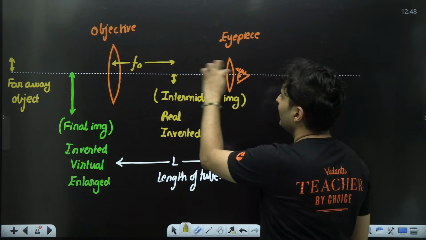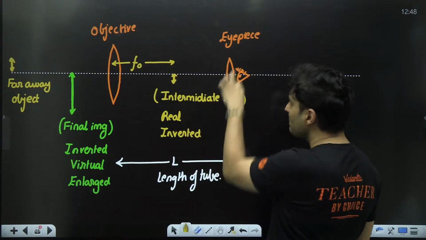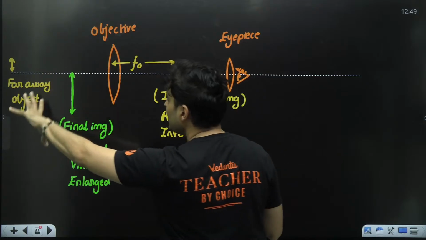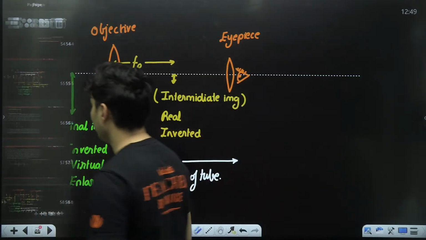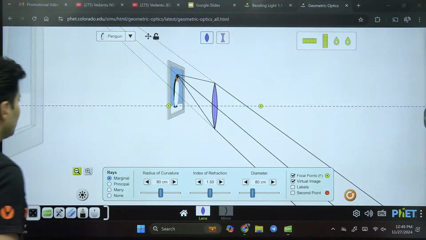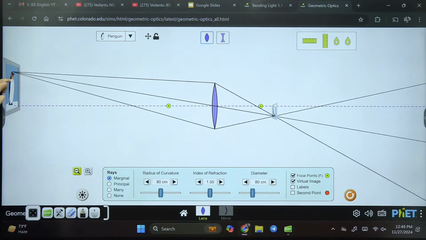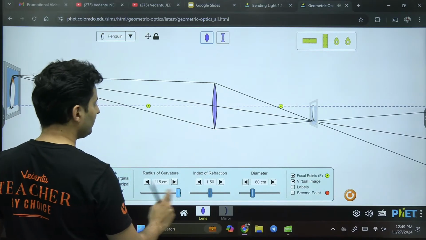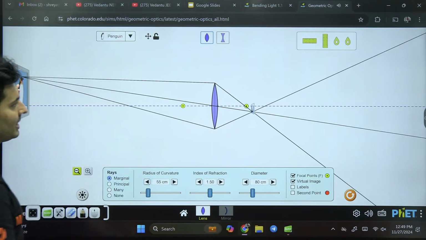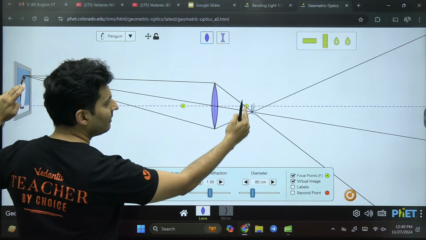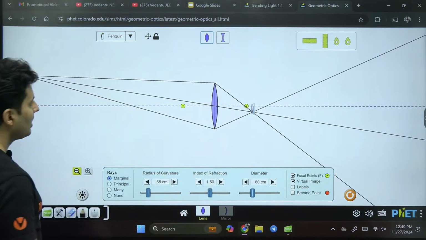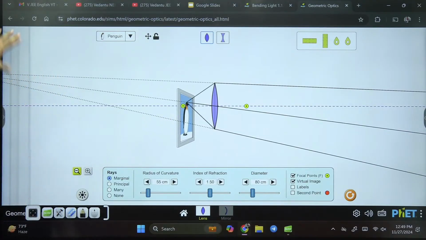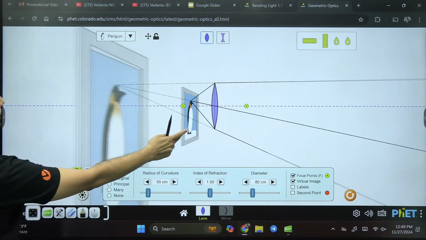This image is very close to the focal point of the eyepiece also, because of which the image gets highly enlarged. I'll tell you why. Just look at this. Imagine a very far away object. See what is happening? The image is formed very close to the focus. And if the object is close to the focus, the image is highly enlarged. I hope you can see the image right over here.